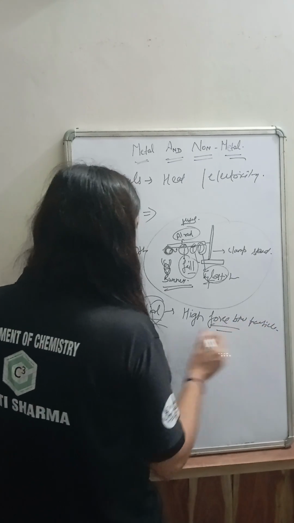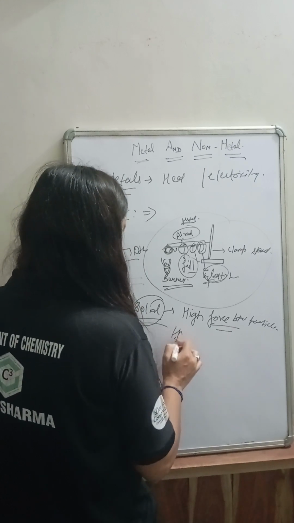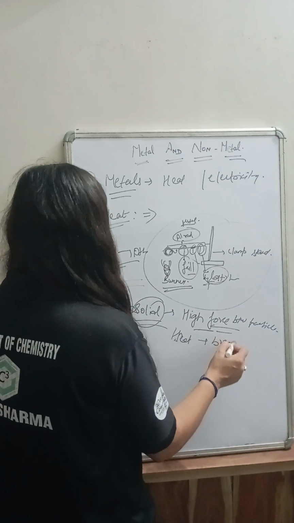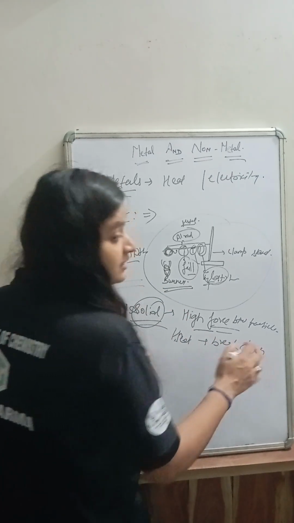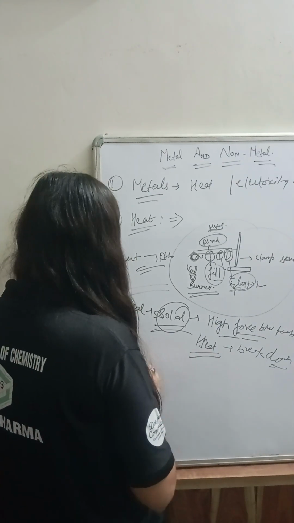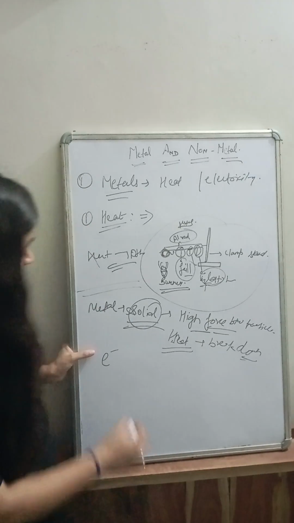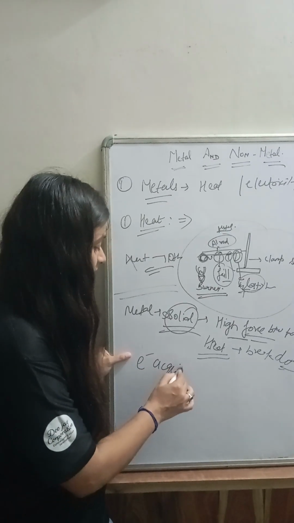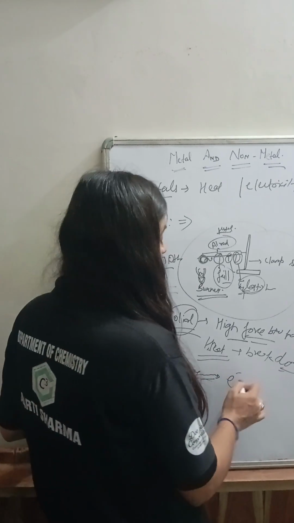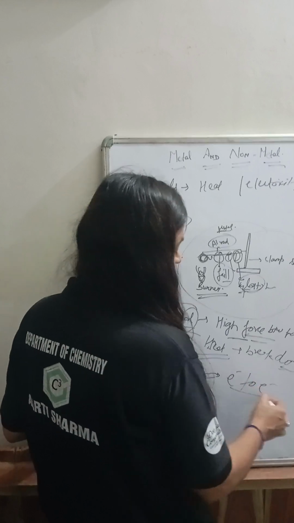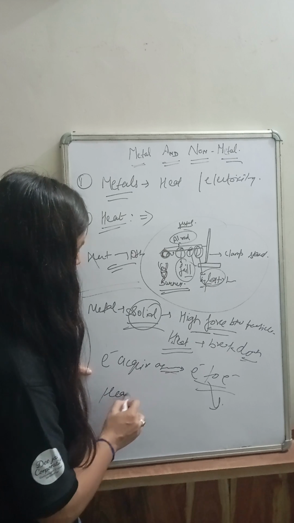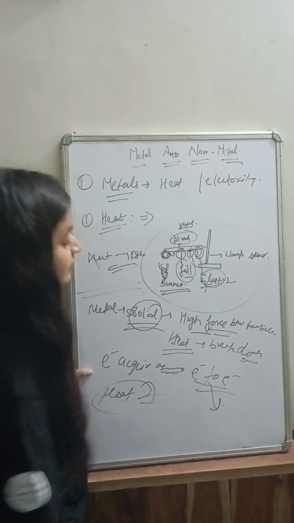So when we apply heat here, the bonds between these atoms break down and particles are oscillating in the solid. So what we can learn is that electrons acquire some energy from the heat and transfer that energy from one electron to another electron, and that's why we can say that metals are good conductors of heat.